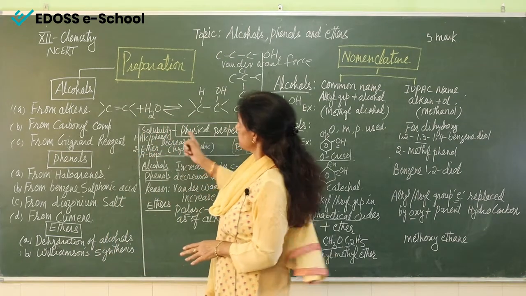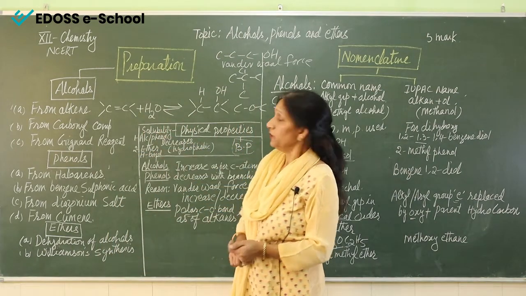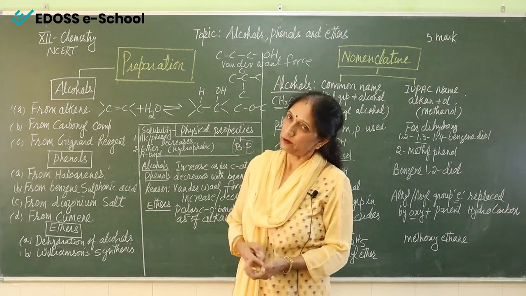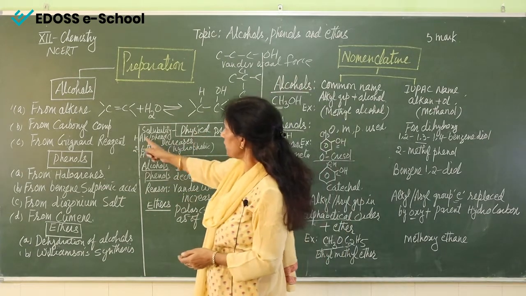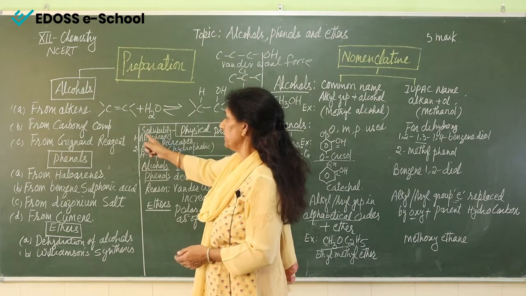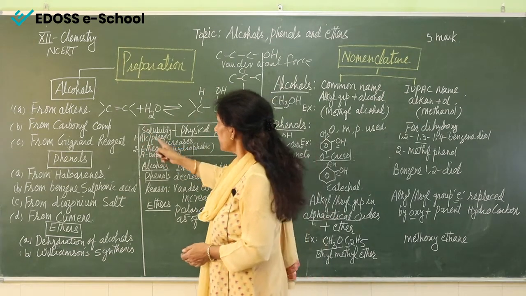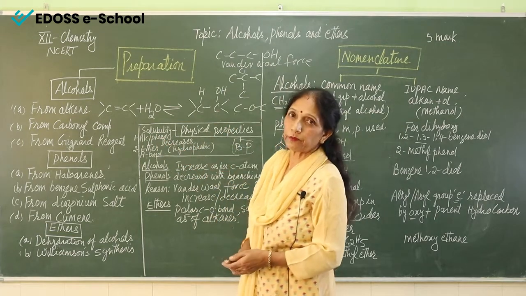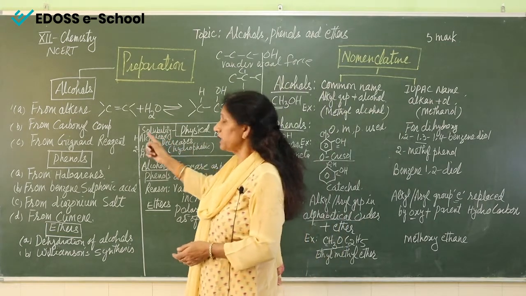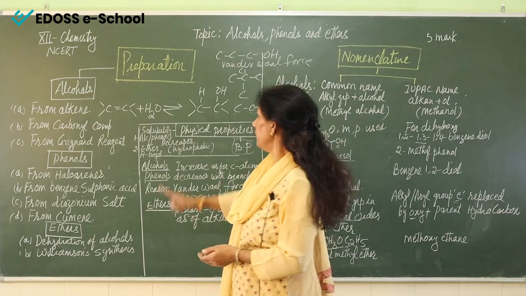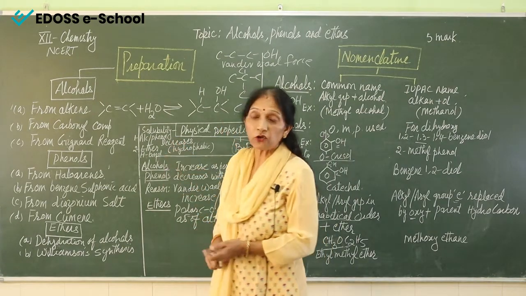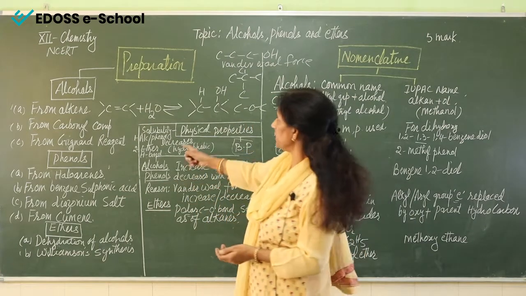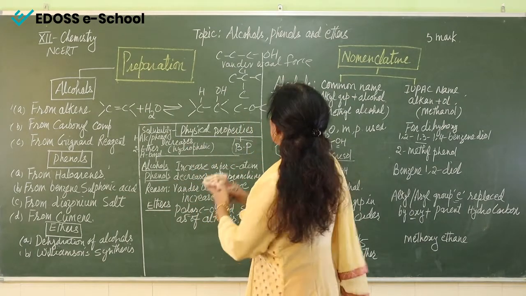Now coming to the second property, that is solubility. So what is solubility? Solubility means whether it is soluble in water or not. So what is happening for alcohol and phenols? For alcohol and phenols, the solubility is decreasing. Solubility decreases for alcohols and phenols. Why? This solubility is decreasing as the number of alkyl groups is increasing. Why is this happening? Now you can see here to understand this.